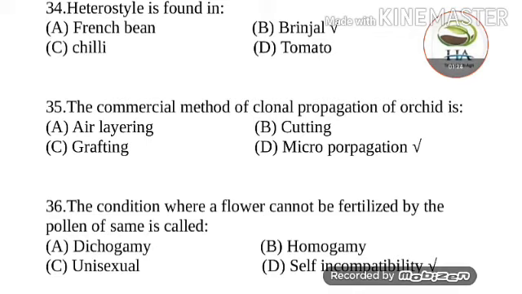Next question is, the commercial method of clonal propagation of orchid is. Options are air layering, cutting, grafting, and micropropagation. So commercial method of clonal propagation of orchid is micropropagation, because the orchid is a monocotyledon but non-endospermic.